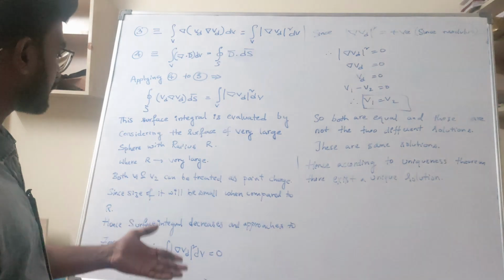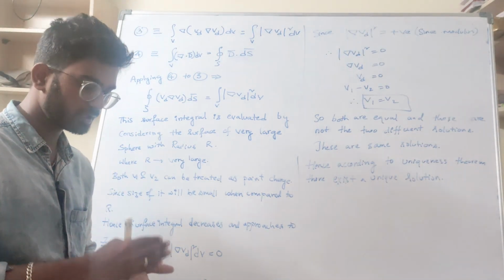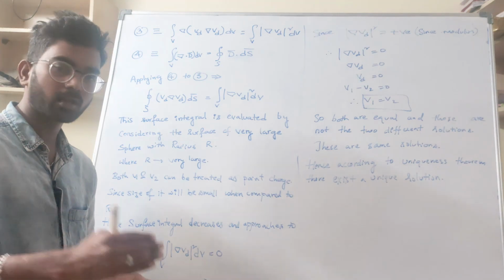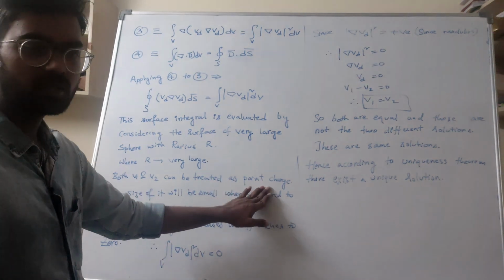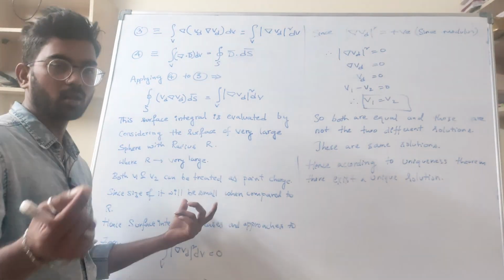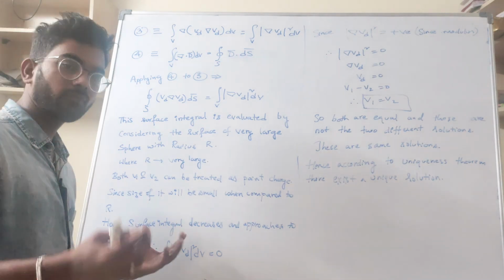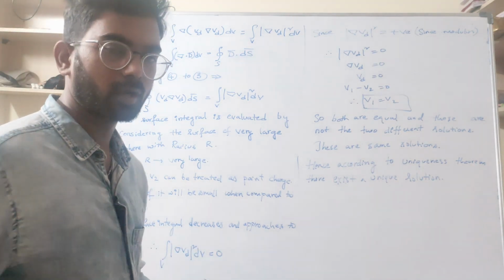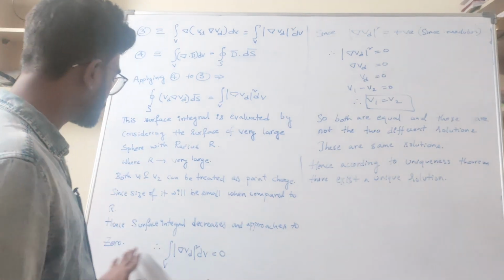While you are integrating over the surface from the potential point to the radius, both V1 and V2 can be treated as point charges. Those are point charges, no? Since their size is small compared to r, the surface integral decreases while you are going to the boundary, and approaches 0.